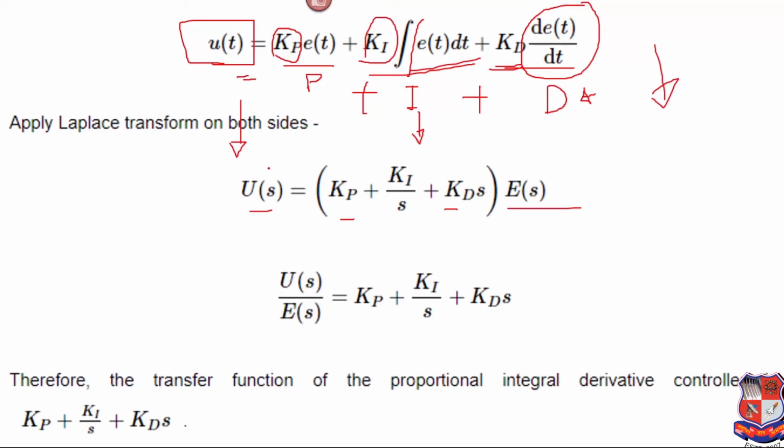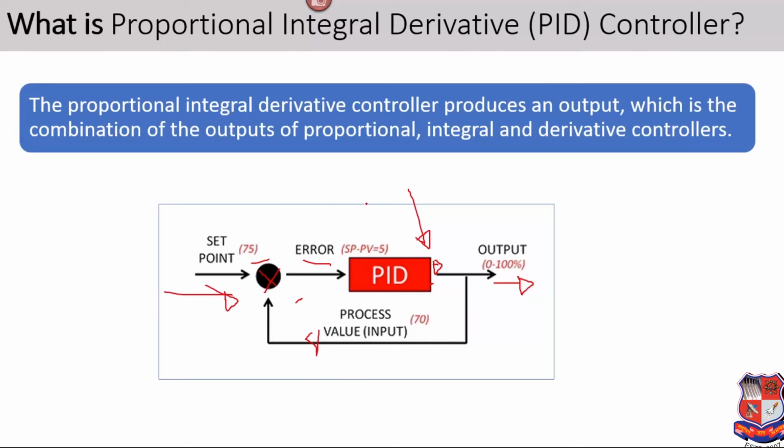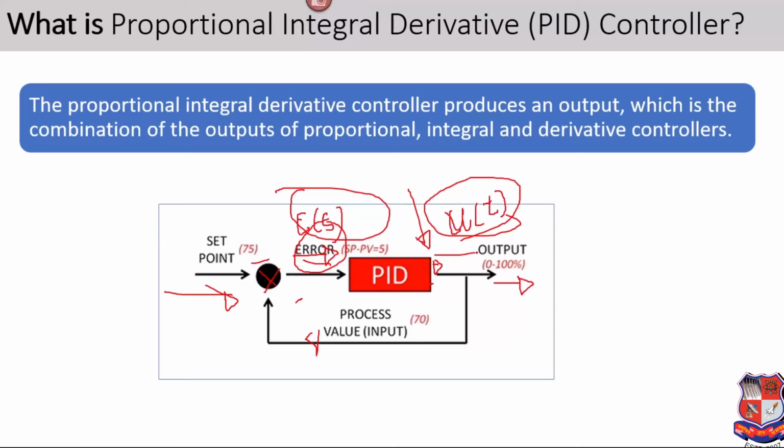So ultimately this is my actuating signal, and this is my error signal. As we saw previously in the diagram, when we generate the error signal, this is my E(s). Now by passing through the PID controller, we generate the actuating signal, this is my U(s). So this is my output and this is my input, because we provide some input and after processing we generate the actuating signal.